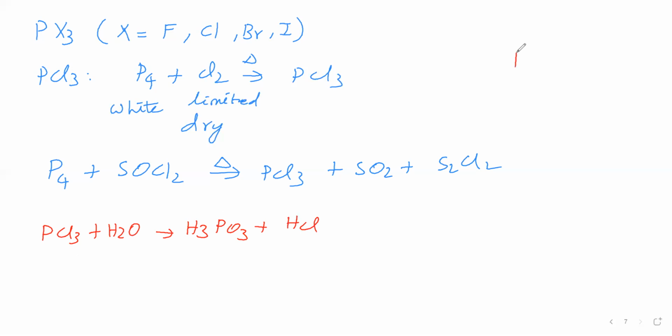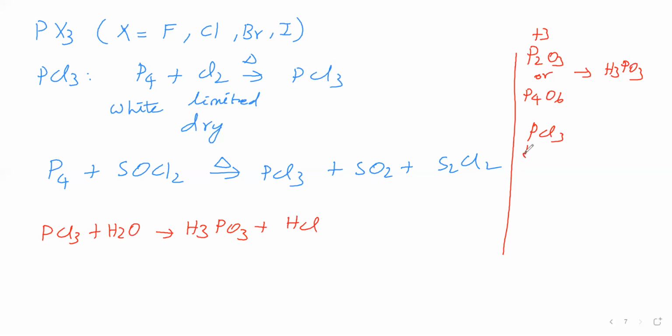So you see that for +3, you can take P2O3, or otherwise P4O6. This on hydrolysis gives H3PO3. Even in PCl3, phosphorus has a +3 oxidation number. This also on hydrolysis gives H3PO3. So PCl3 undergoes hydrolysis to give H3PO3, we can say.